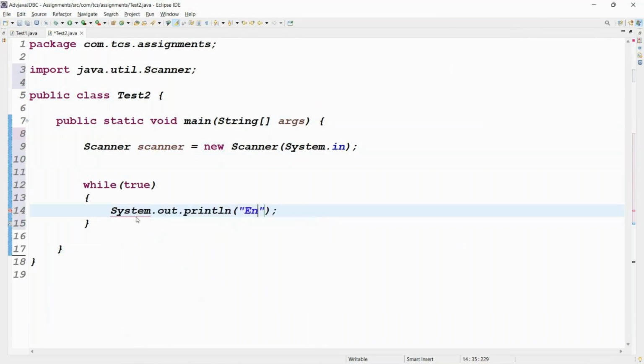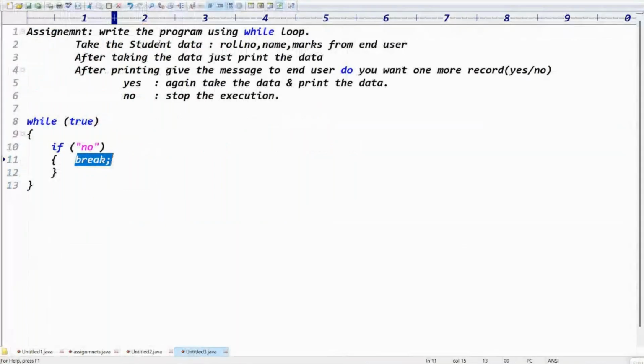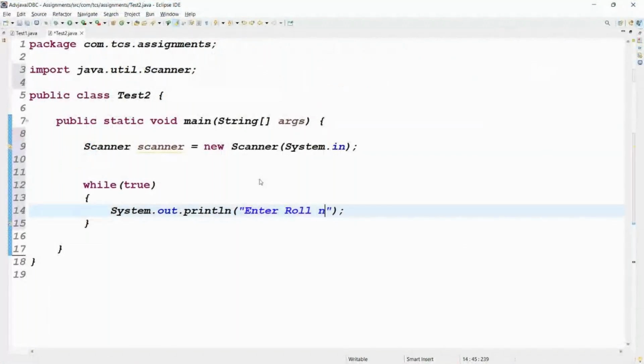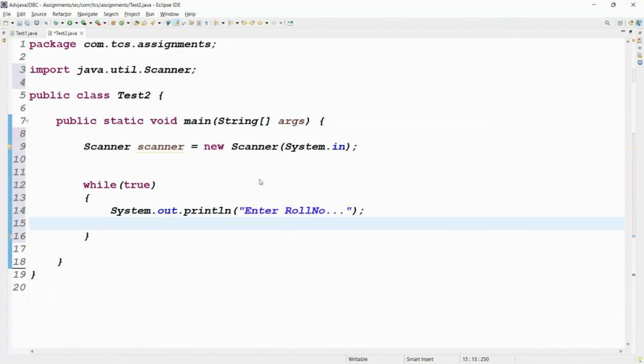Then, guys, enter the student data: roll number, name and marks. Enter roll number. He'll enter some roll number. How can you take the roll number? Scanner dot what? Scanner dot nextInt, then you can take the integer roll number, right? That's it, guys.